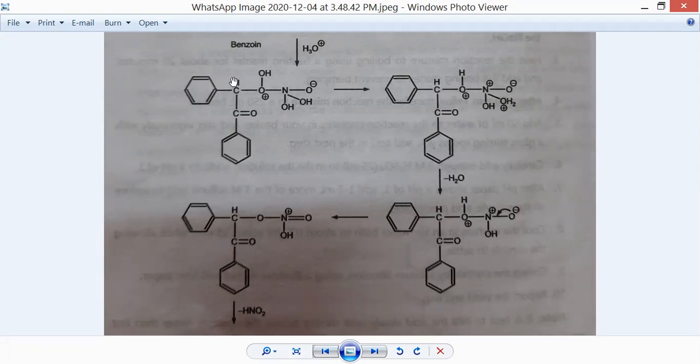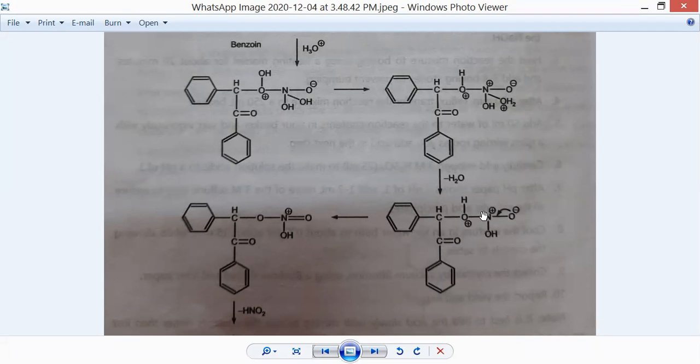That means this carbon atom is attached to the hydroxyl functional group, which we are oxidizing, and for the oxidation of this hydroxyl functional group we have attached the oxidizing agent to that molecule. Later on there is removal of a water molecule, OH and H plus. This nitronium ion is attached to it.